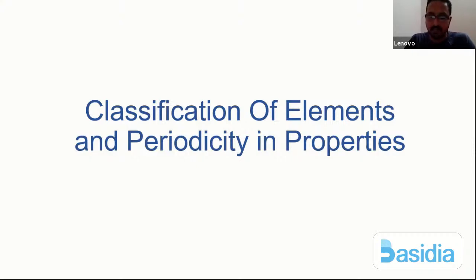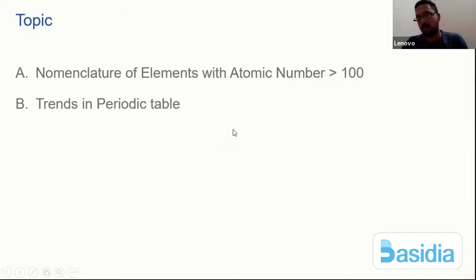So it is very important that we understand the properties, and the most important is the trends in the periodic table. Understanding that is very important. Okay, so in today's class we are going to study selectively a few topics with respect to the periodic table or classification of the elements in the periodic table.